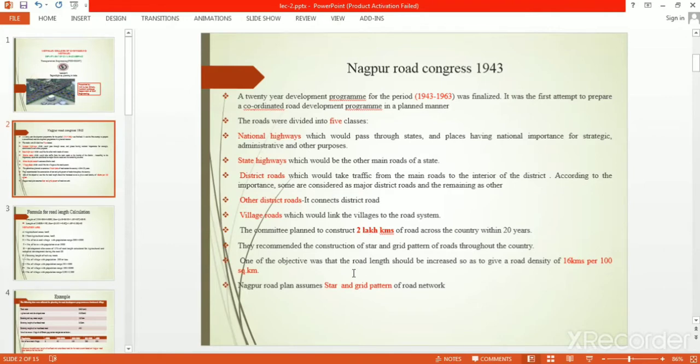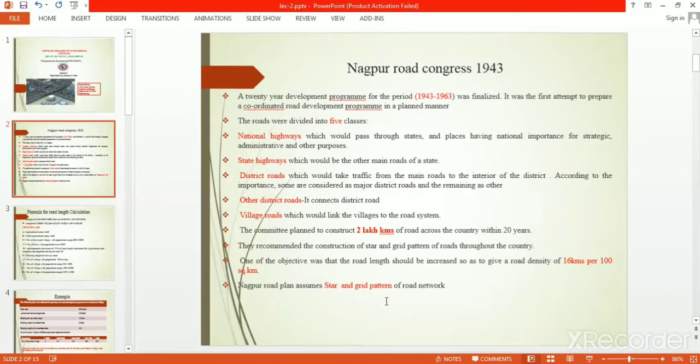Another important point is road density. One of the objectives was that road length should be increased so as to give a road density of 16 kilometer per 100 square kilometer. What is the meaning of this? If we have a grid of 10 by 10, meaning the total area is 100 square kilometer, then it has at least 16 kilometer of road length. And another important point is the star and grid pattern of the road network. These are a few focused or important points of the Nagpur road plan.